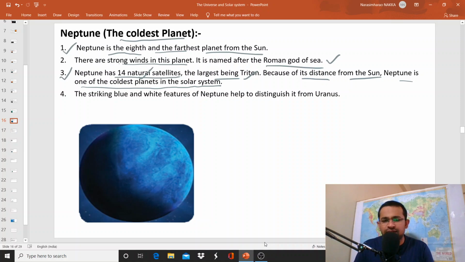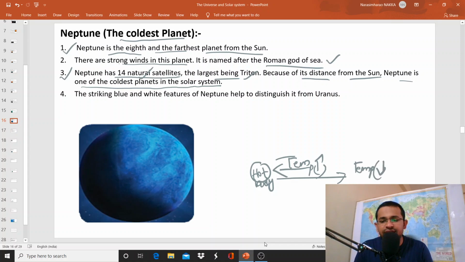We do know that if you consider the Sun as a hot body, when you move nearer to the hot body, our temperature increases, or when we move away from the hot body, our temperature decreases. In the same way, the planets which are nearer to the Sun have higher temperatures than the planets which are far away from the Sun.